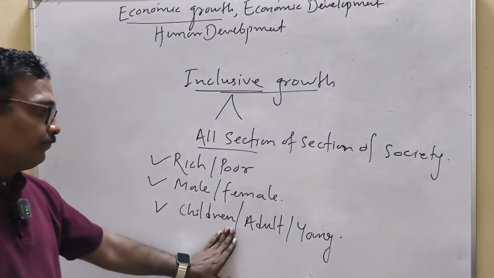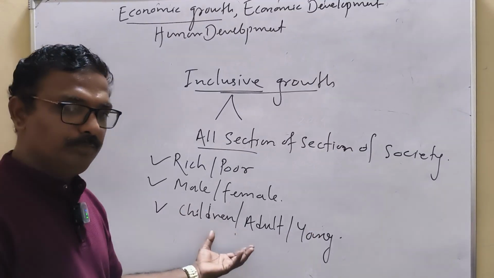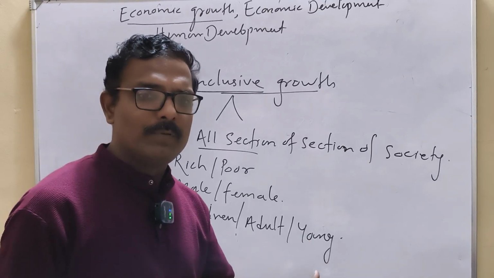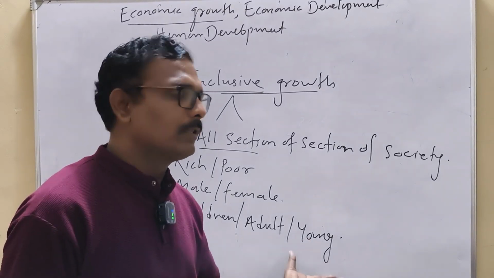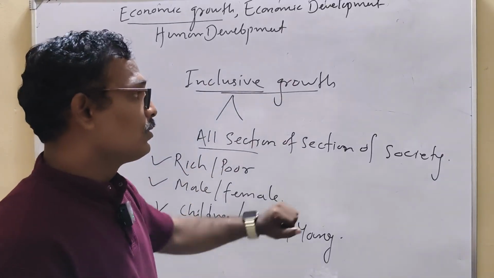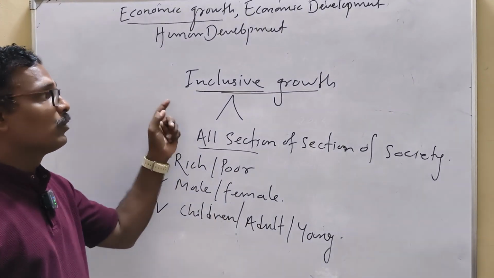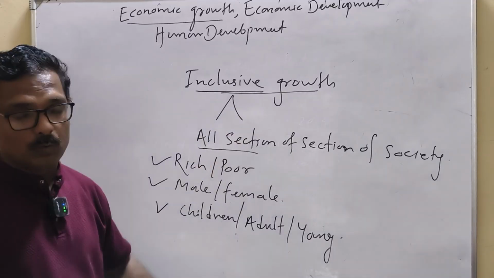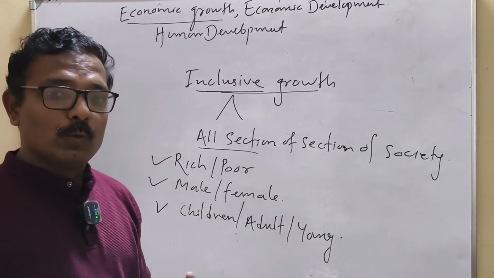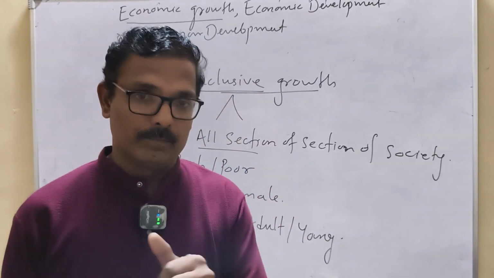So then children, adult and young. Again, all these three sections, how they got the benefit. So it is all about inclusive growth, meaning all sections of the society must benefit from the growth. So it is called inclusive growth. You might have understood it very well. So we will have the next term, human development.